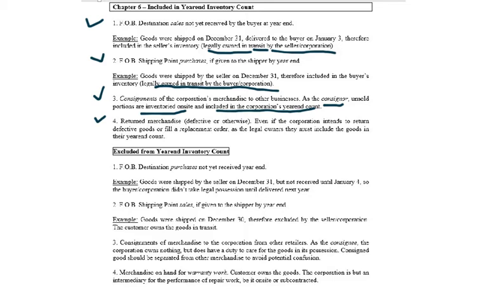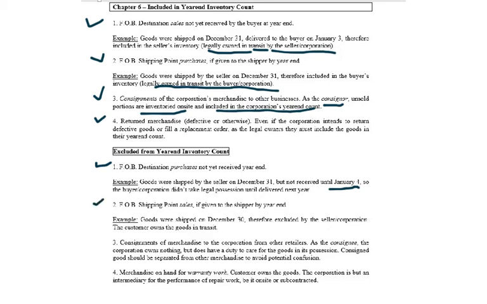A little more to talk about there. Excluded, most of these kind of take care of themselves. Like FOB destination purchases that haven't been received by year-end. In this case, it was shipped December 31st, but you don't get it until Jan 4. Guess what? You took legal possession of it on that day, therefore you wouldn't include it in the previous year's count. So it's kind of a situation where it's not there to count in December, don't count it.